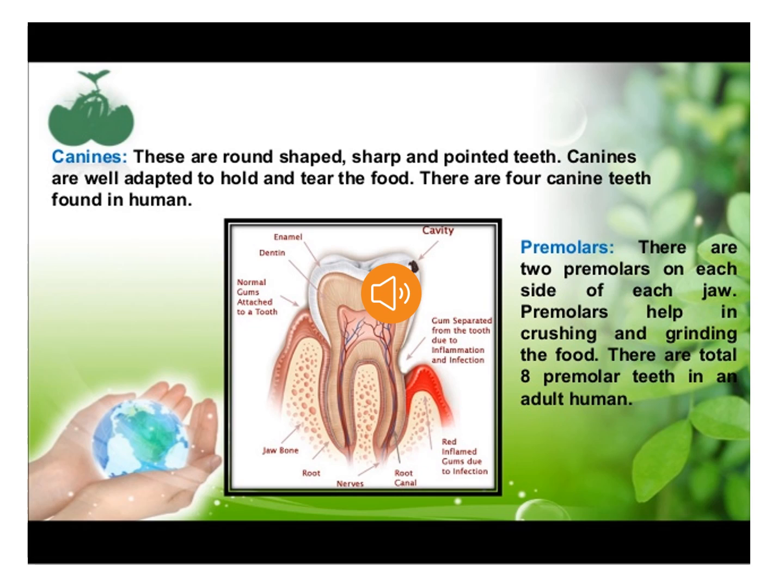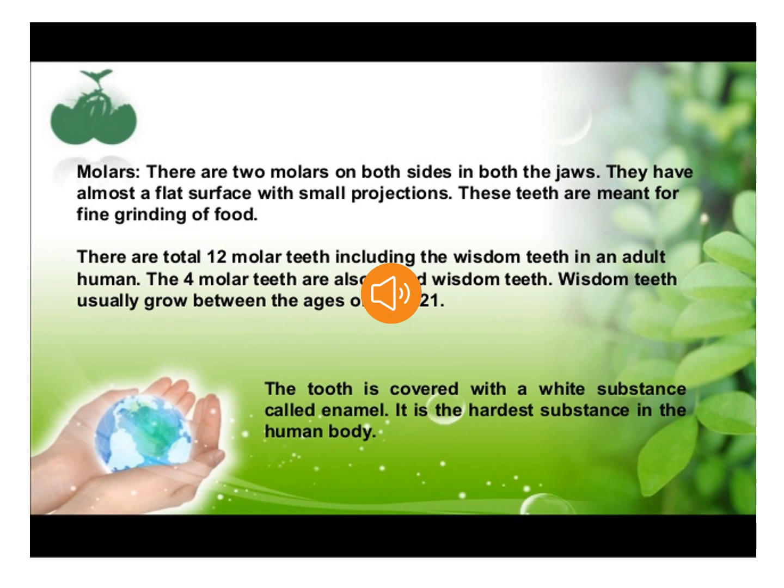Now let's talk about canines. Canines are the sharp pointed teeth next to the incisors, and their function is to pierce and tear the food. Next we'll talk about premolars. Premolars are next to canines and their function is grinding and chewing of food. Now let's talk about the next type of teeth, molars. Molars are located next to premolars, and the function of molars is chewing and grinding the food, same as premolars.